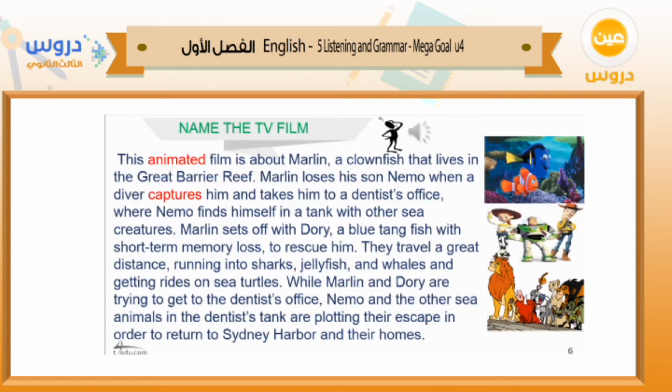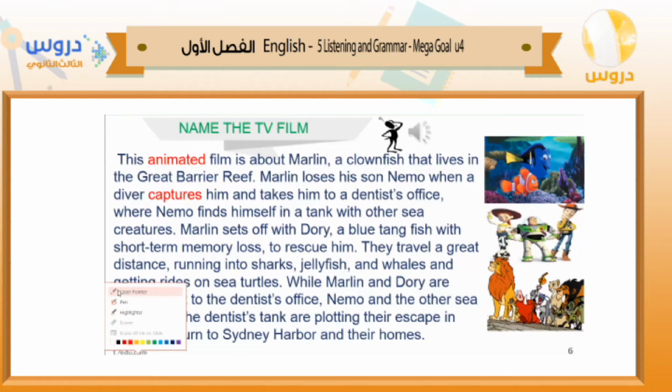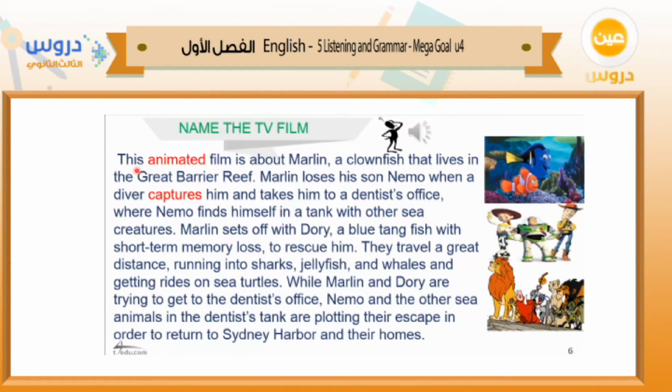About the story. This animated film is about Marlin, a clownfish that lives in the Great Barrier Reef. Marlin loses his son Nemo when a diver captures him and takes him to a dentist's office, where Nemo finds himself in a tank with other sea creatures. Marlin sets off with Dory, a blue tang fish with short-term memory loss, to rescue him.